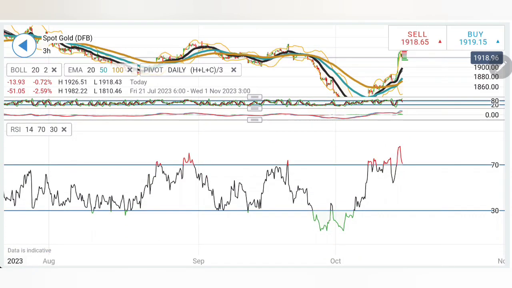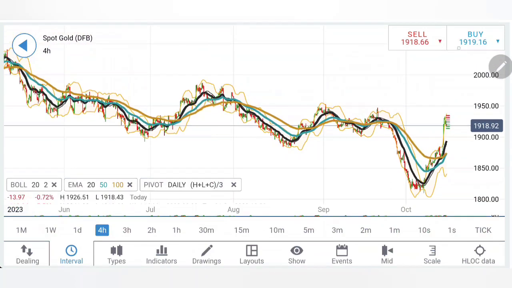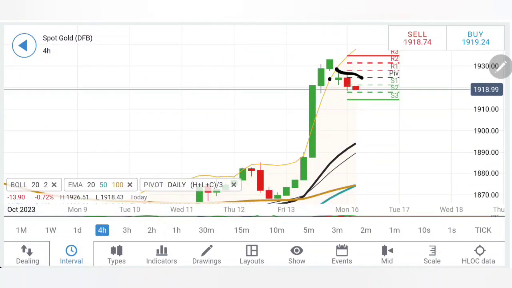RSI coming out of overbought levels, it has just dropped vertically. It can continue on the downside. Thus, fewer red candles, fewer bearishness from here can be expected. Likewise, on the 4-hour chart, see lower highs, lower lows.